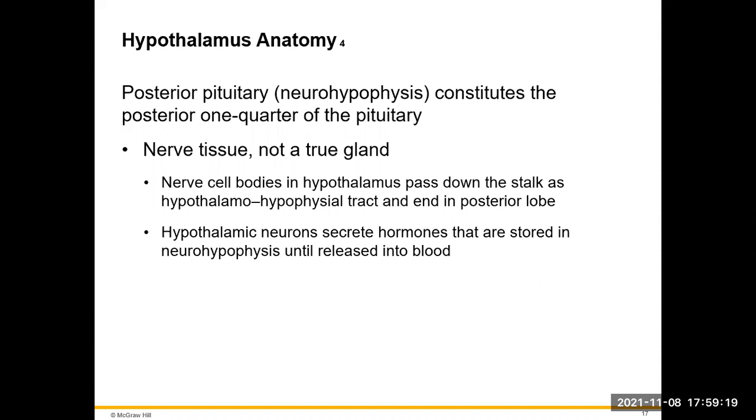The hypothalamic neurons are going to secrete hormones that are going to be stored in the neurohypophysis rather than produced in the neurohypophysis. They're going to be released into the blood when we have some kind of signal from the hypothalamus to release those particular hormones.